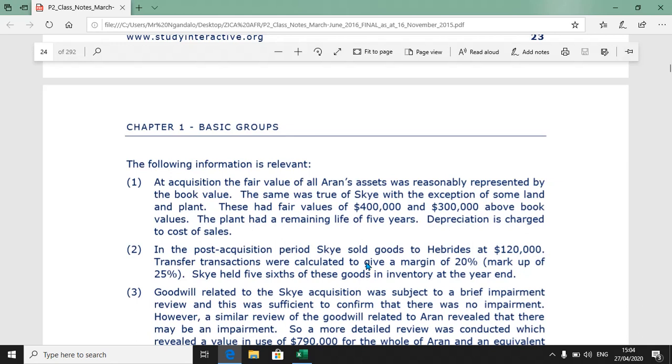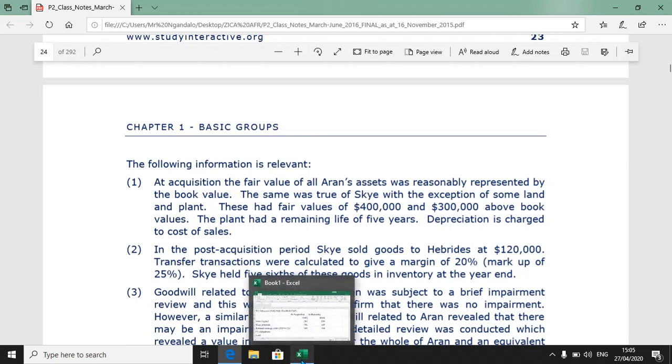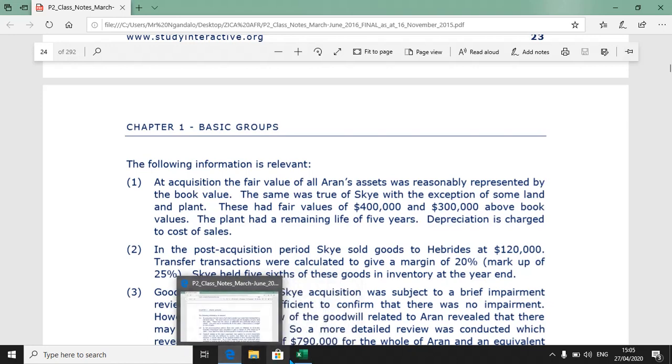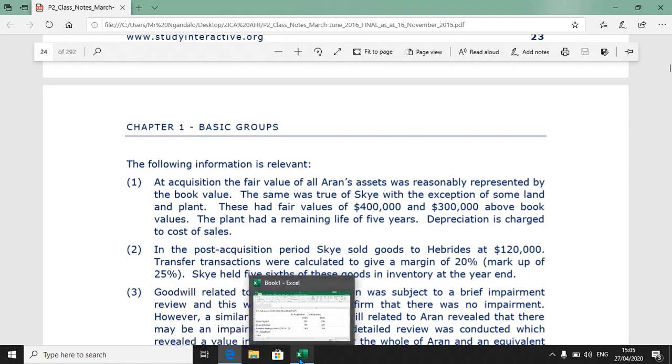The same was true of Sky, with the exception of some land and plant. And these were at fair value of 400 and 300 above book values. The plant had a remaining life of 5 years. Depreciation is charged to cost of sales. So let's do some work on that.